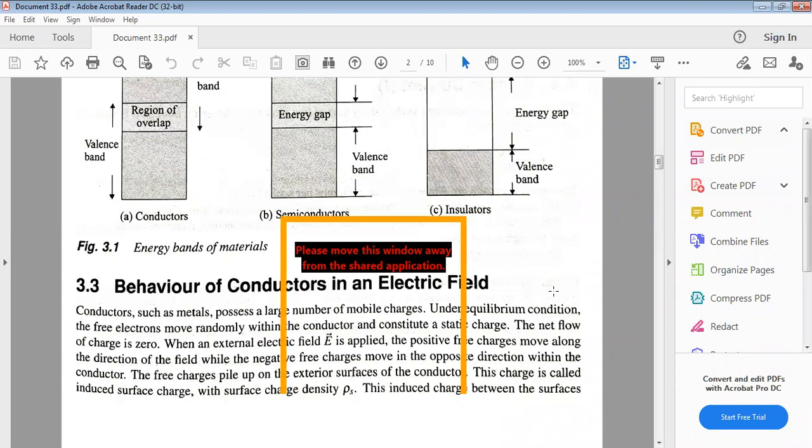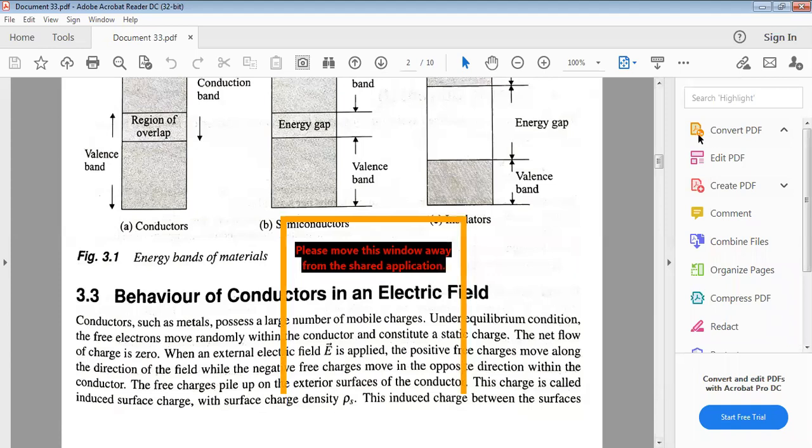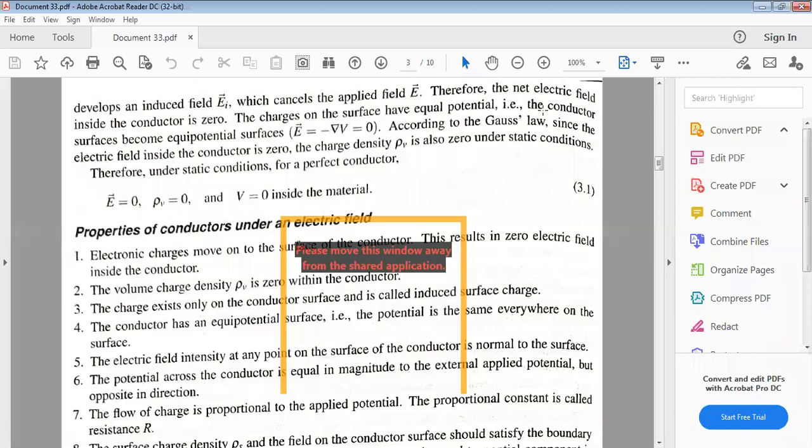When an external field is applied, the positive free charges move along the direction of the field, and the negative free charges in the opposite direction. The free charges pile up on the exterior surface of the conductor. This charge is called induced surface charge, or simply surface charge, with surface charge density rho s. The induced charge on the surface develops an induced field EI, which cancels the applied electric field E.